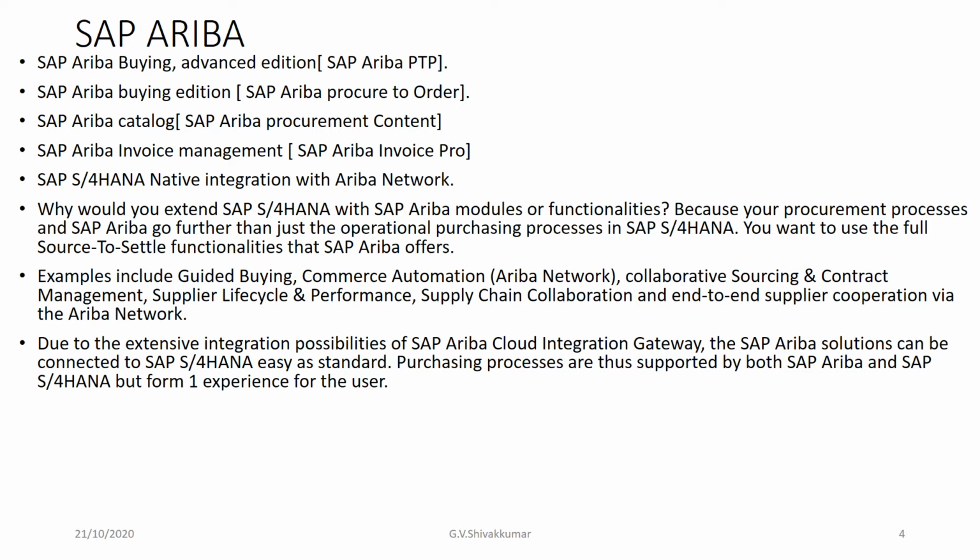That's what I mentioned actually: the SAP Ariba Buying Edition, SAP Ariba Procure to Order, SAP Ariba Catalog, which is nothing but SAP Ariba Procurement Content, and SAP Ariba Invoice Management, that is nothing but SAP Ariba Invoice Pro.